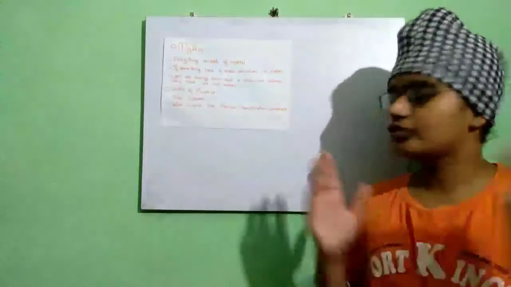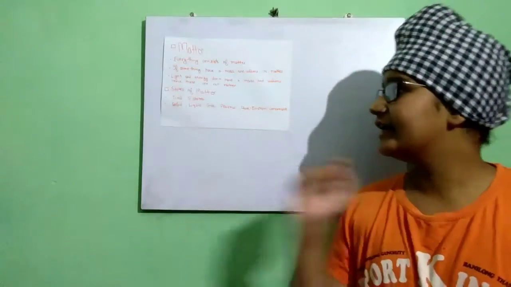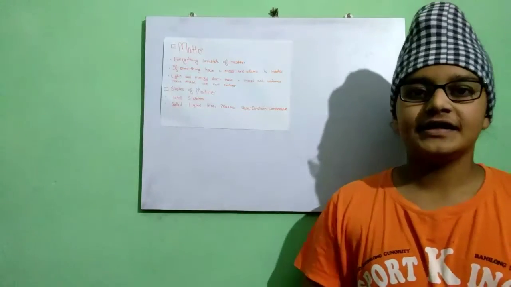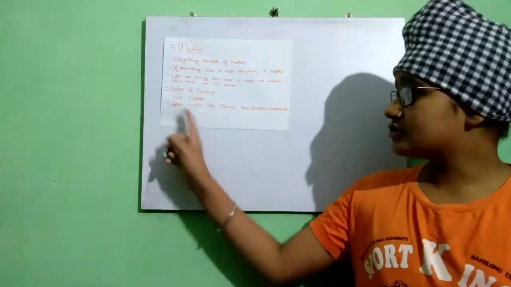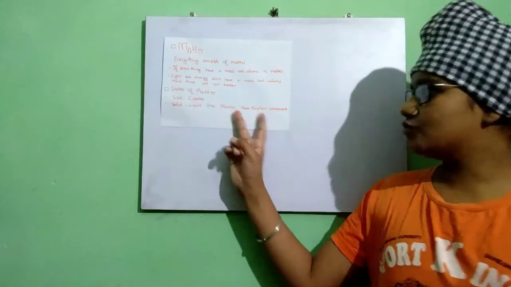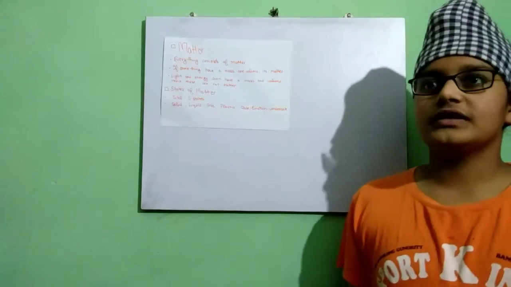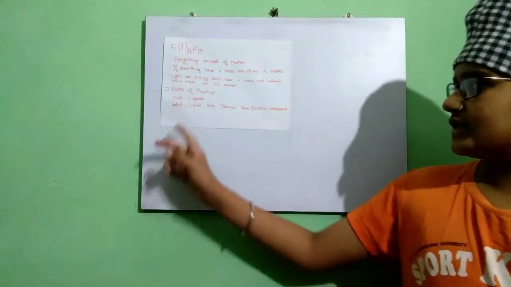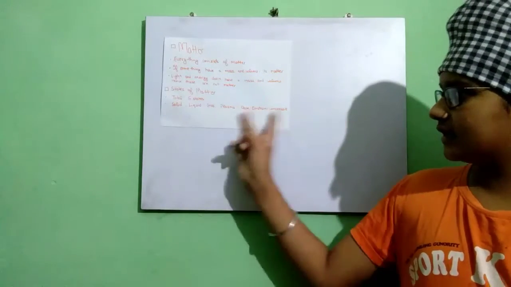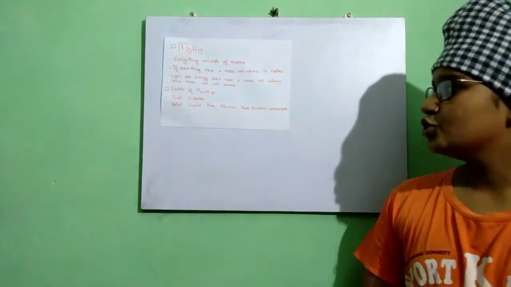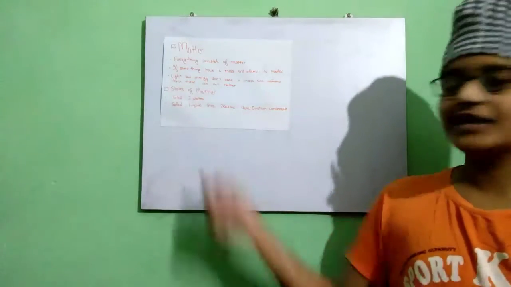So guys, now we are going to talk about our second point, that is states of matter. Matter has 5 states. Even though we count only 3, which are solid, liquid and gas, there are another two which scientists are researching. These are plasma and Bose-Einstein condensate. Firstly, let us talk about these three: solid, liquid and gas.